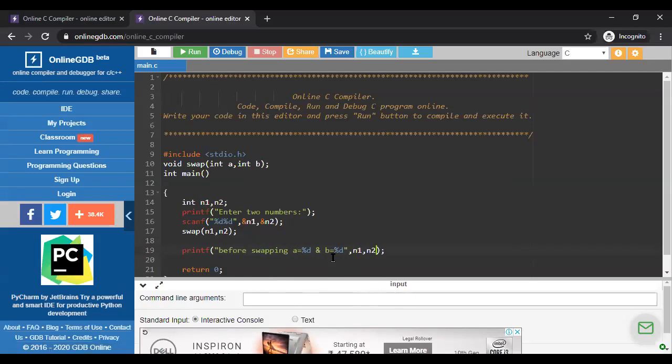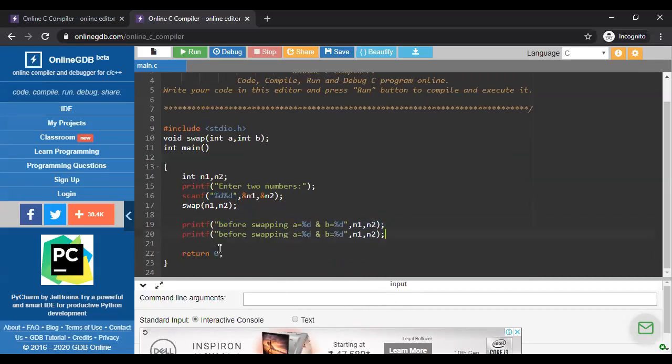And the same line I'm repeating, so this is after swapping. I'm printing before swapping what my a and b values are. And if you want, you can write n1 and n2 also, no problem. And after swapping, what are the a and b values. So my main function is over.